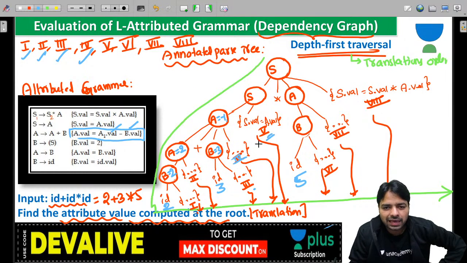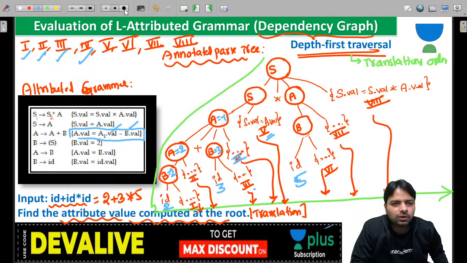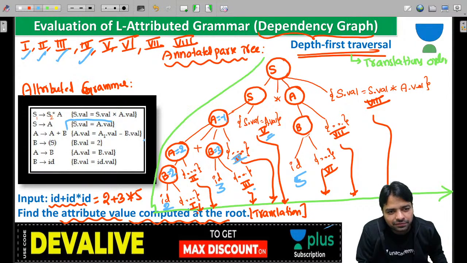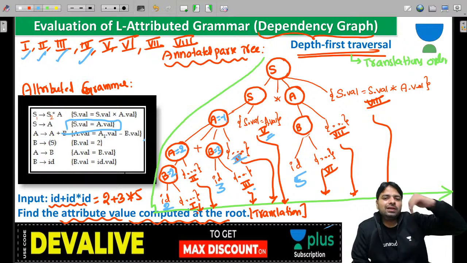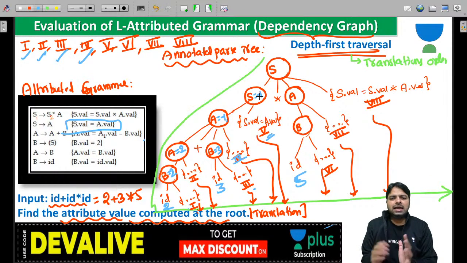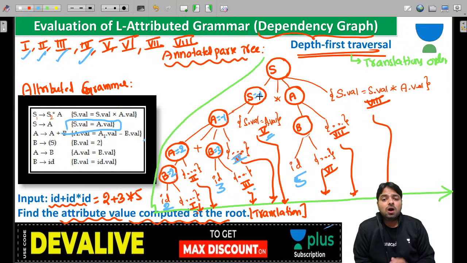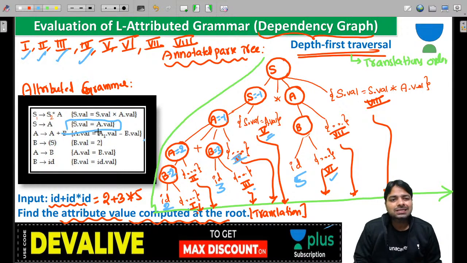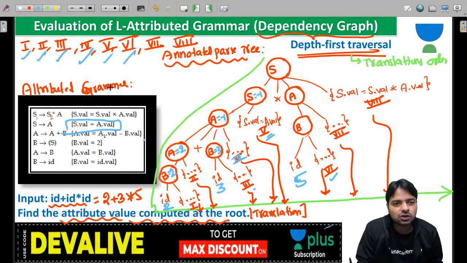What is this fifth? S dot value is equal to A dot value. Now keep on numbering it and remember what you are doing. This is the fifth. And A value will go to the S, that is equal to minus 1. Exactly. Keep focusing on how much you have done. That's why numbering is very important for us. Next, sixth. Fifth is over, sixth job is: look at what the sixth is in your production.